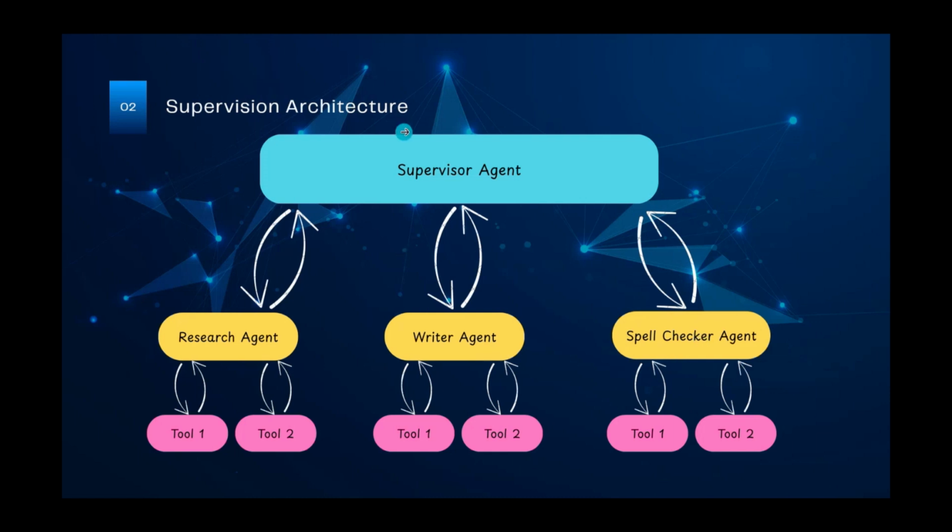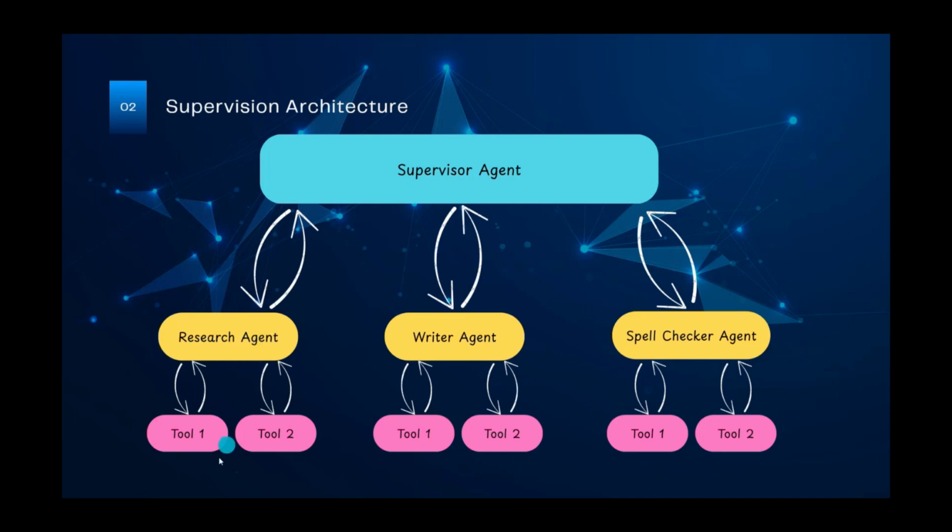Let's say the supervisor agent receives a specific topic to research. The supervisor agent decides which worker agent should do this task, and it decides to forward that topic to the research agent.